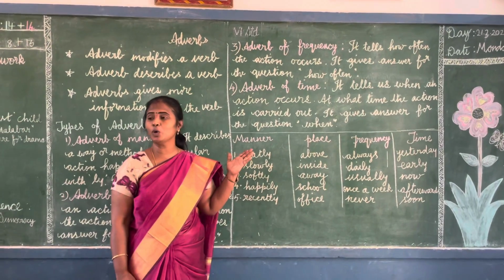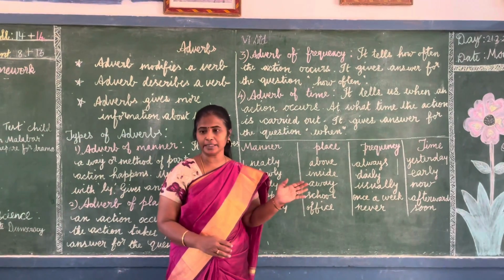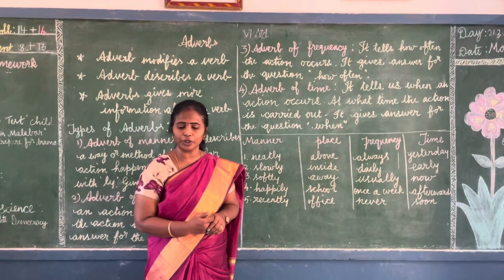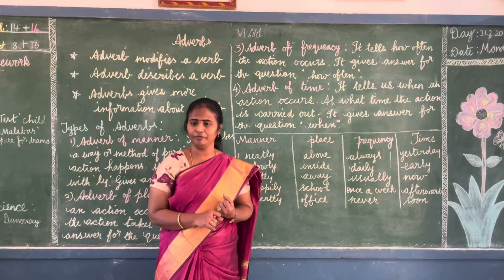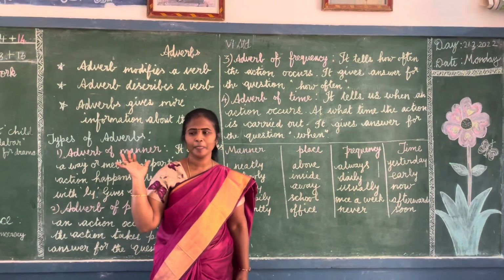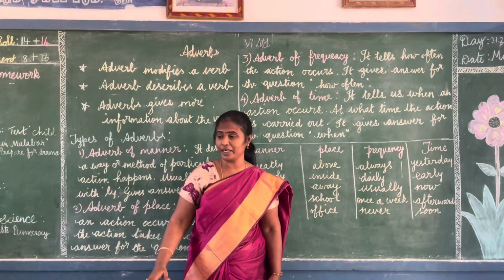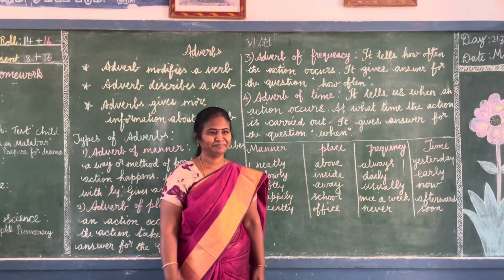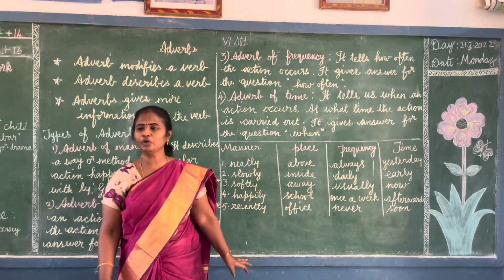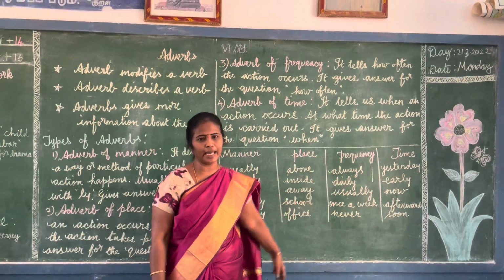There are many more adverbs I will give you, and you have to put them in the correct place and in the correct order also. You have exercises in your book too, like underline the adverbs. Everything we will do now. If you have any doubts, you can ask me. Or if any one of you can come and tell some examples, you can come. Keep in your mind that it should be in this order: first manner, then place, frequency and time.